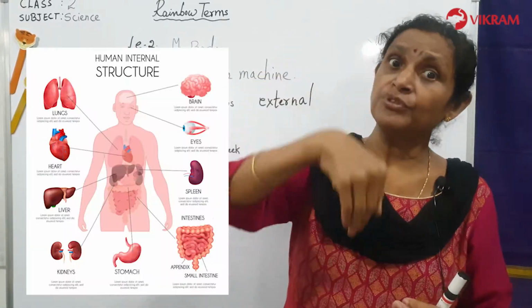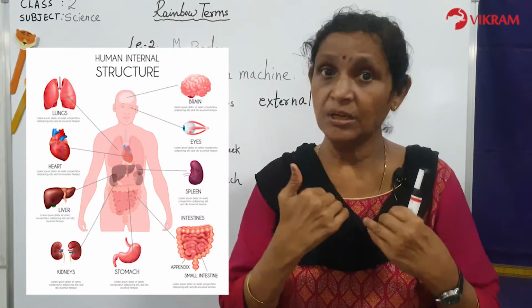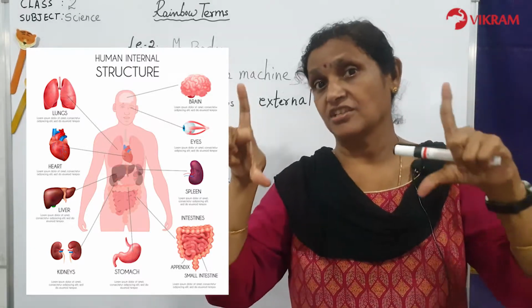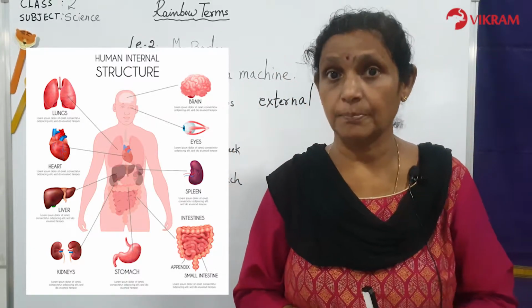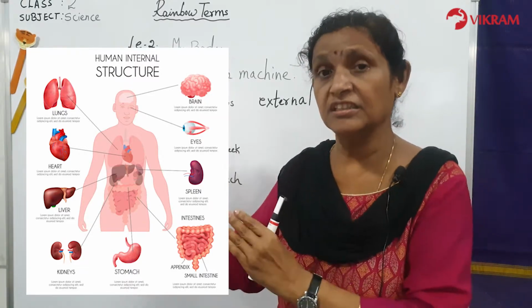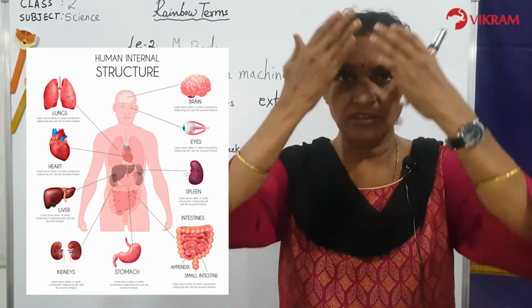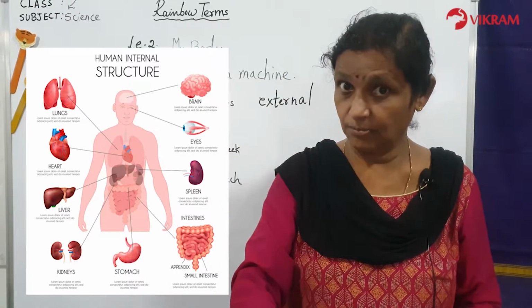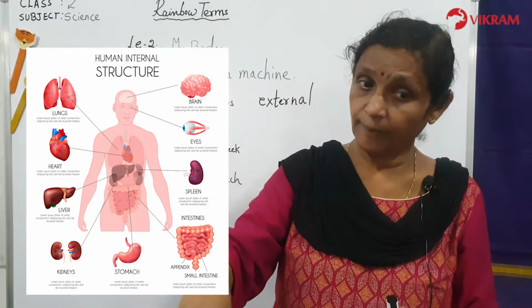Now how can you see the inside part? We are not able to see the inside parts. Only when you go to the doctor, during the x-ray or something, he will be able to see all your inside parts. But basically you are there, your brother is there, your sister is there, you cannot see the inside parts of the body. You can see the outside, eyes, ears, nose, hands, all this you can see. But inside the body you have some specific parts.